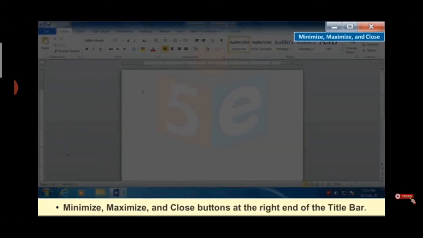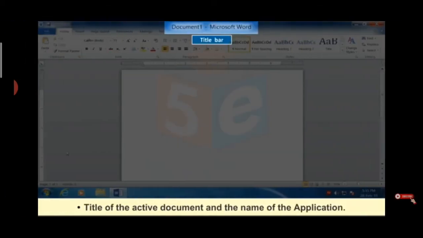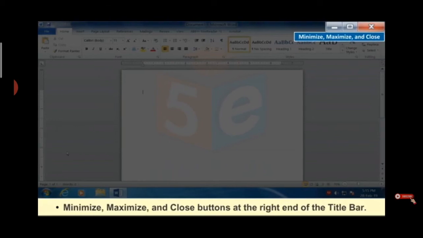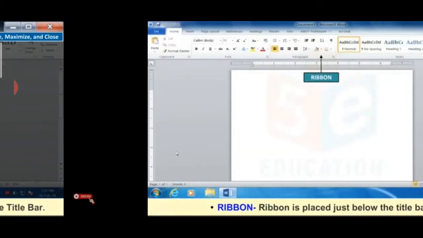Now next is minimize, maximize and close. So the title bar contains three things. First, the name of the file or application, and quick access toolbars. And third thing is the minimize, maximize and close buttons, at the corner of the window.